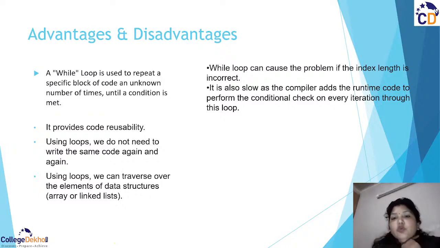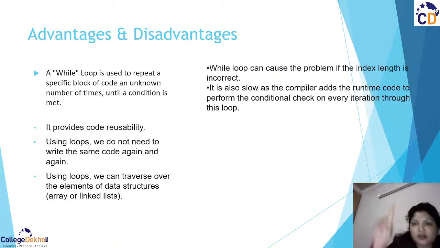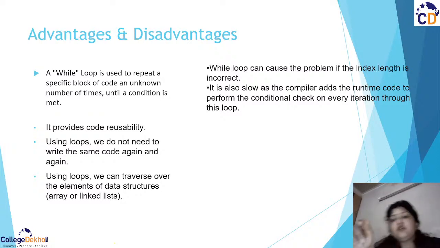It is also slow, as the compiler adds runtime code to perform the conditional check on every iteration through this loop. So this could be an advantage also, and a disadvantage also, because every time the compiler has to check the condition, then it moves, because you are taking the input from the user. Again it is going to check the condition, again and again. So there are a number of times it is going to check the condition and then iterate the loop.